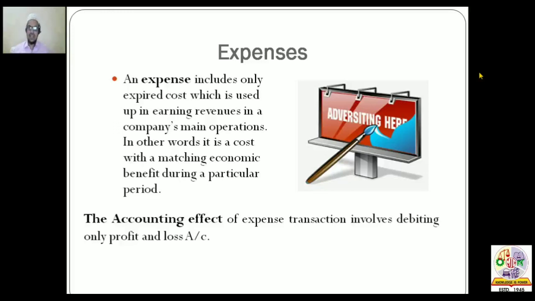The accounting treatment for expenses involves only one entry. We will debit the profit and loss account. In the final accounts which we prepare at the end of the year, these types of expenses are reflected only in one place, that is the debit side of the profit and loss account.